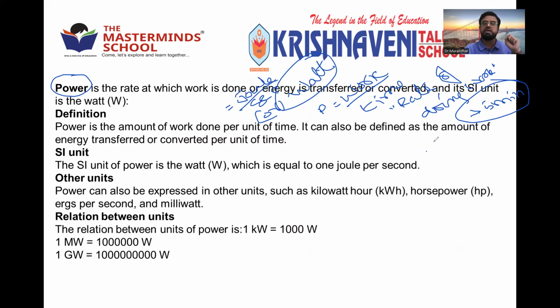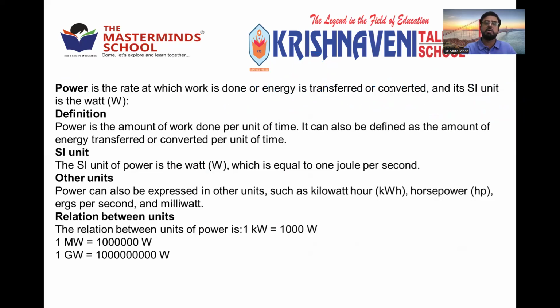The rate of work done is called power. That is, power is equal to work by time, measured in either joule per second or simply watt. Watt is the practical unit, SI unit of the power. Okay. So not only watt, there are some more units, practical units. So definition you can see here anyway, power is the amount of work done per unit time.